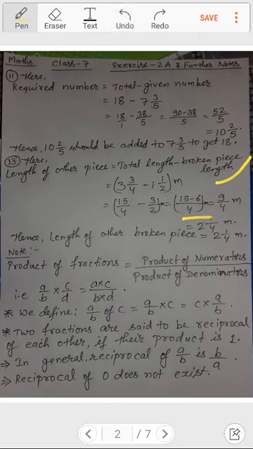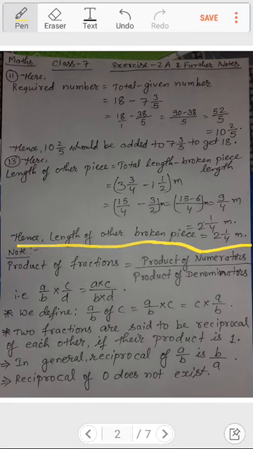In this way we will be solving. And at last I had changed it into a mixed fraction. You can see 4 2s are 8 and 1 left as a remainder. So 2 1 by 4 becomes the mixed fraction. And the last statement, you can see, in this way you can write the statement. Hence length of other broken piece is equal to 2 1 by 4 meter.